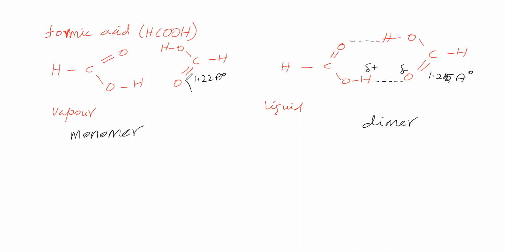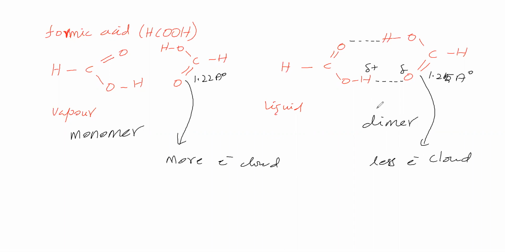So in this case, more electron cloud is present, and in this case, less electron cloud is present. Actually, it is a double bond here, and it is also a double bond there. But this oxygen has made hydrogen bonding with this hydrogen. Therefore, here the electron cloud amount decreases, the probability of electron cloud becomes less. Here the probability of electron cloud becomes more. Therefore, here attraction is less and here attraction is more, so bond length is more and bond length is less. So, because of hydrogen bonding, bond length gets varied.